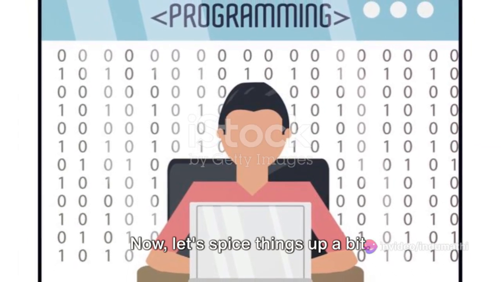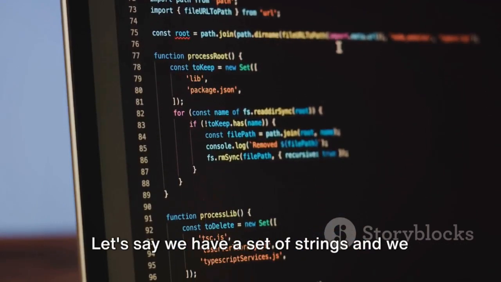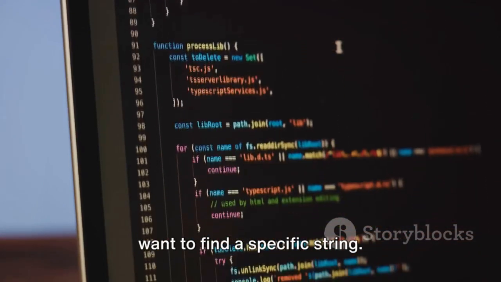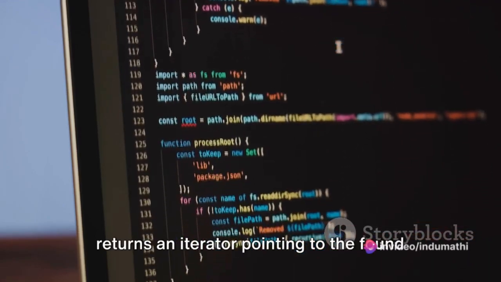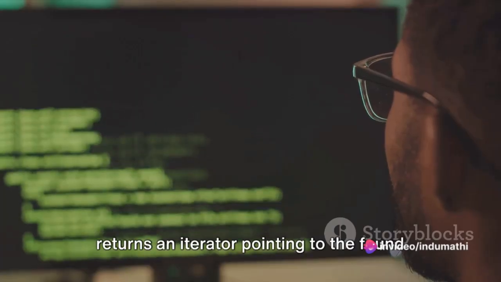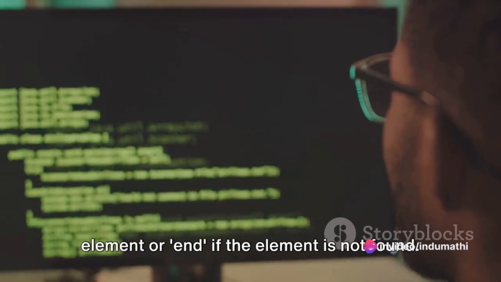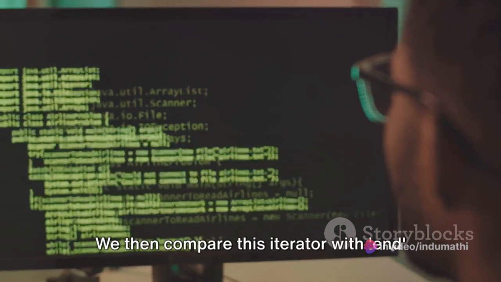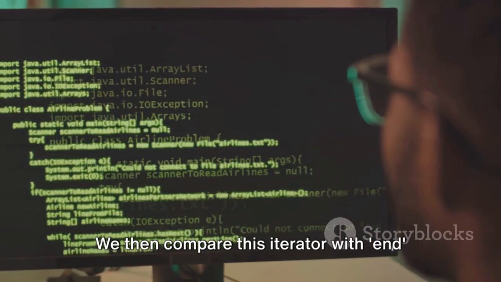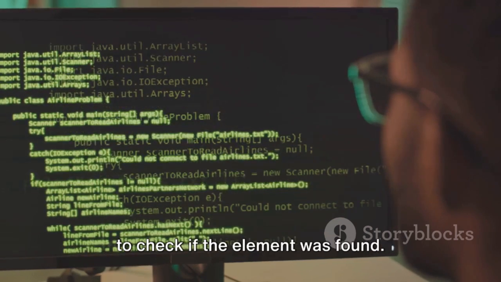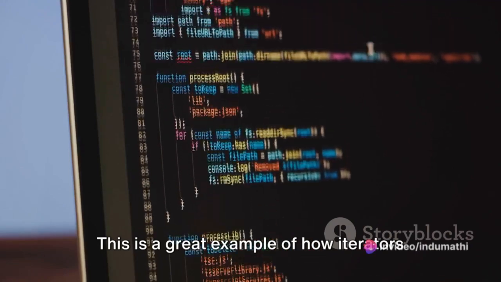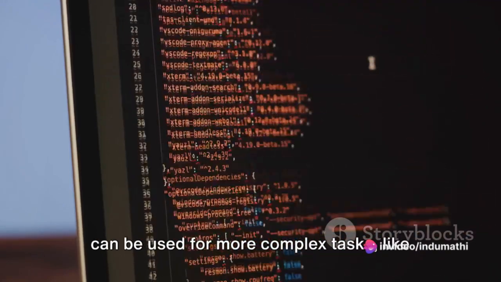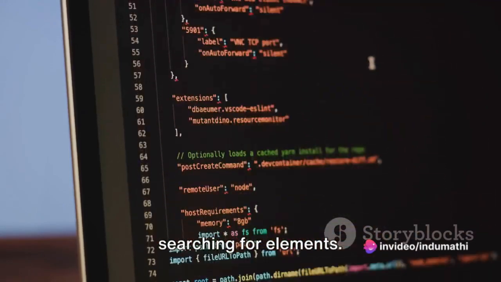Now, let's spice things up a bit. Let's say we have a set of strings and we want to find a specific string. We can use a find function, which returns an iterator pointing to the found element, or end if the element is not found. We then compare this iterator with the end to check if the element was found. This is a great example of how iterators can be used for more complex tasks, like searching for elements.